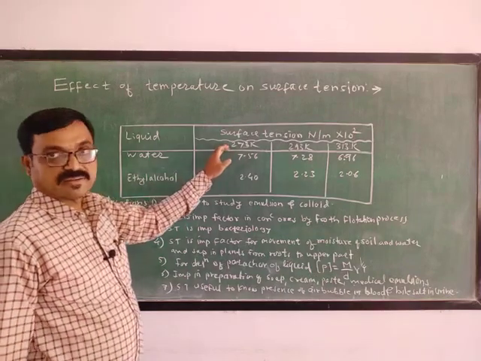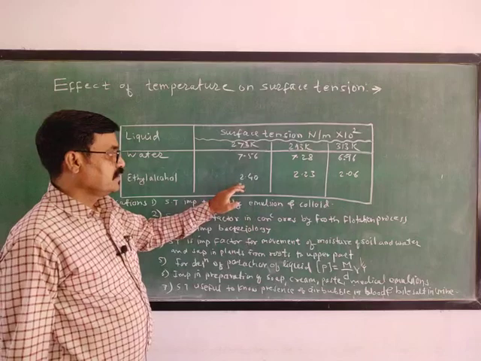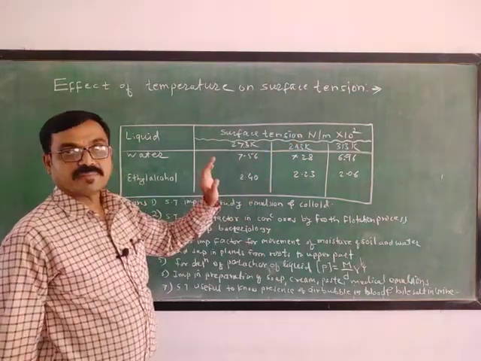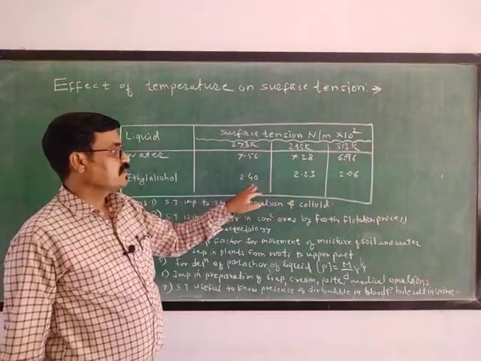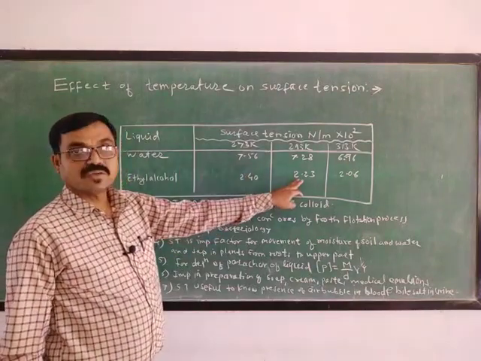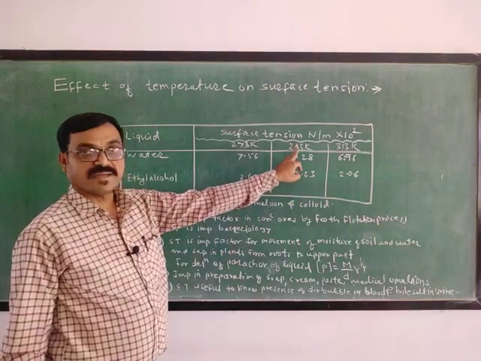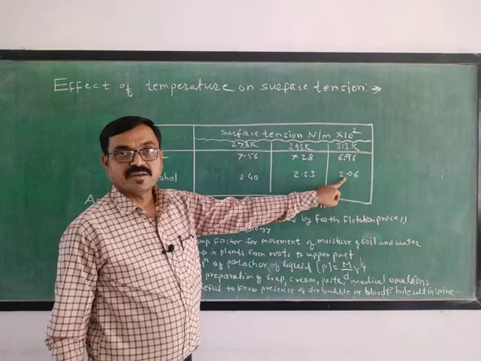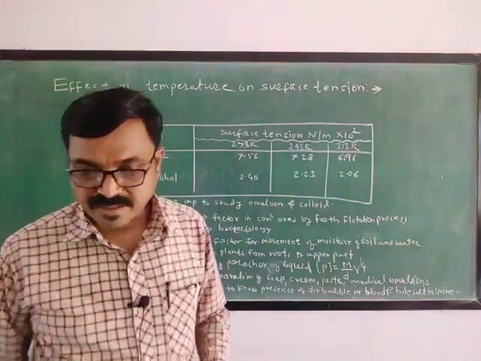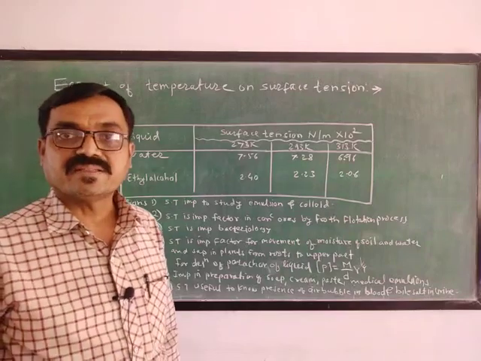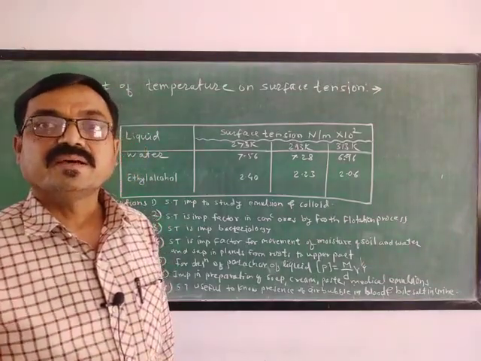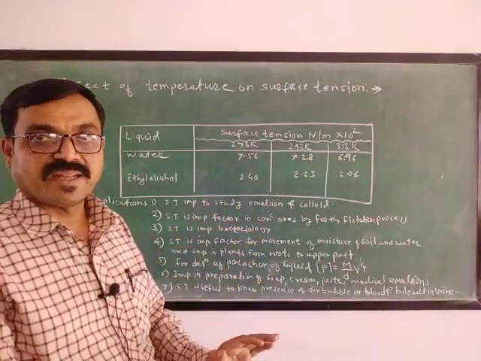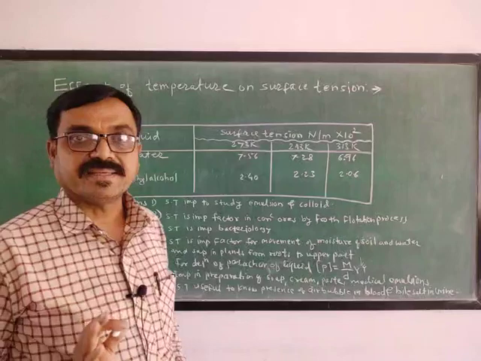Second example, ethyl alcohol is taken. For the same temperature, 273 Kelvin, the surface tension becomes 240 into 10 raised to power 2 Newton per meter. As the temperature increases, it becomes less than 240, that is 223 at 293 Kelvin. With a further increase in temperature, there is still a decrease in the surface tension. Besides this, we may see various examples, toluene, acetone, or any liquid like benzene. The same thing happens. As temperature increases for any liquid, the surface tension goes on decreasing.